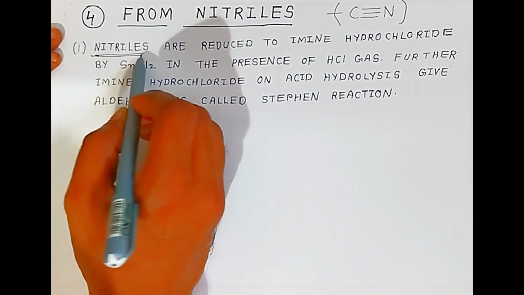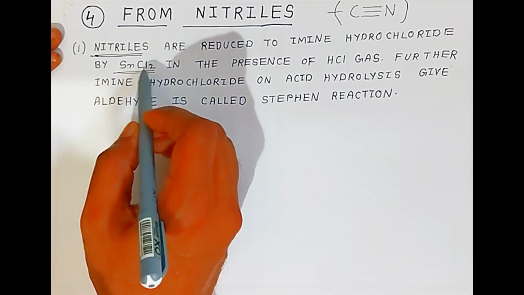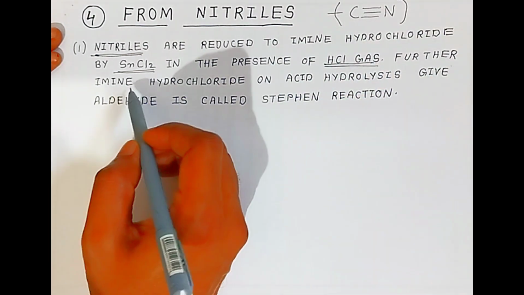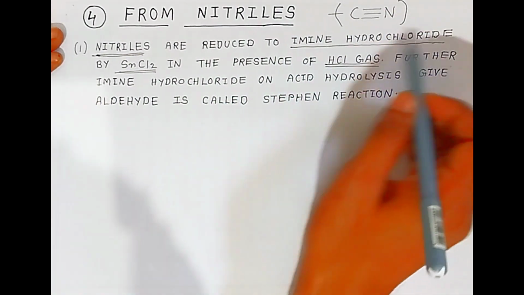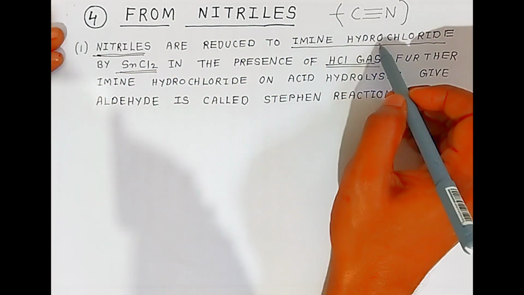When nitriles are reduced to imine hydrochloride by using stannous chloride, SnCl2, in presence of HCl gas, what happens students? It will form imine hydrochloride. There is a formation of imine hydrochloride when you pass stannous chloride to nitriles.